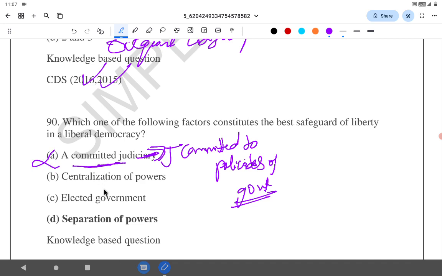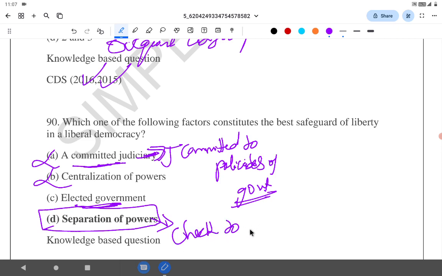Actually, no, wrong. Centralization of power, no. Elected government, it doesn't mean that it's a liberal democracy. Actually, it's a separation of power. By separation of power, we have checks and balances, which act as a check to abuse of power by one organ of government.